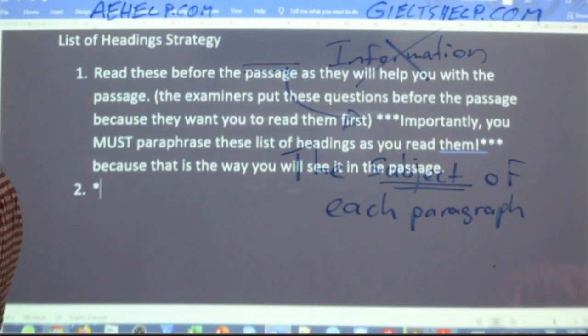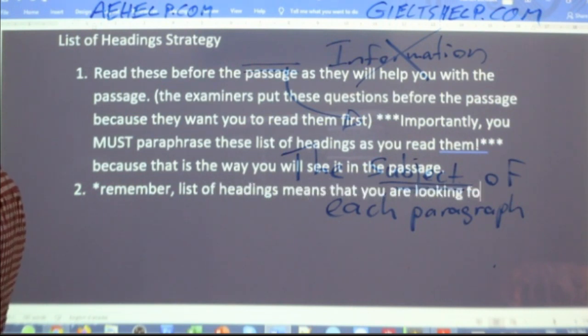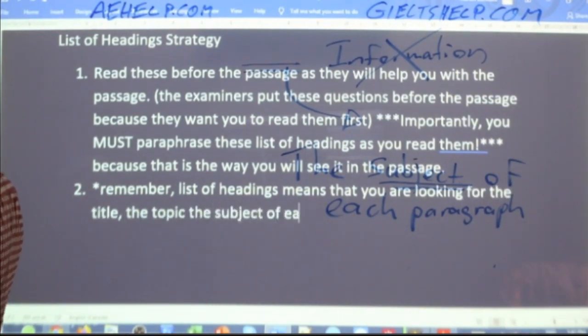So let's take a note on that. Okay? Remember, list of headings means that you are looking for the title, the topic, the subject of each paragraph, and not just details or examples.